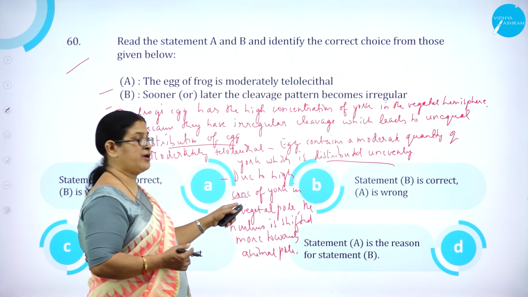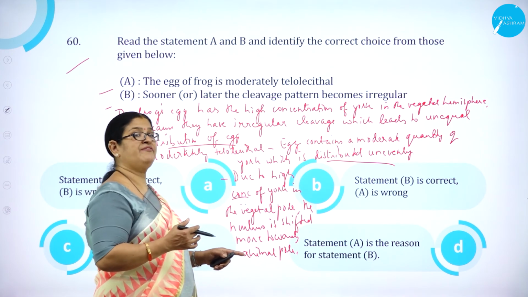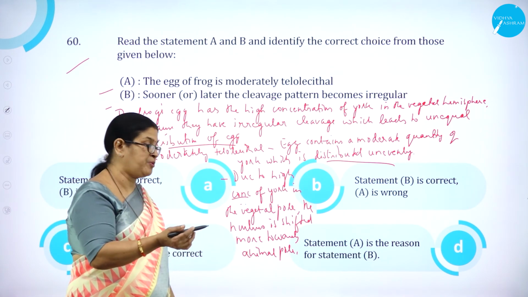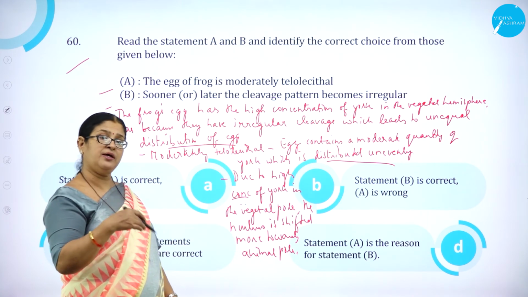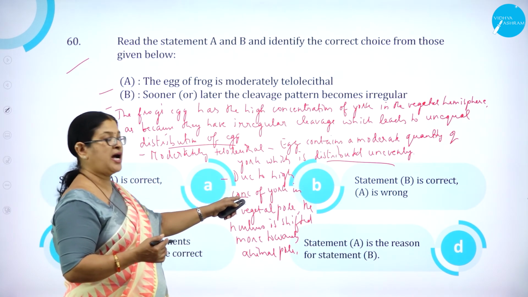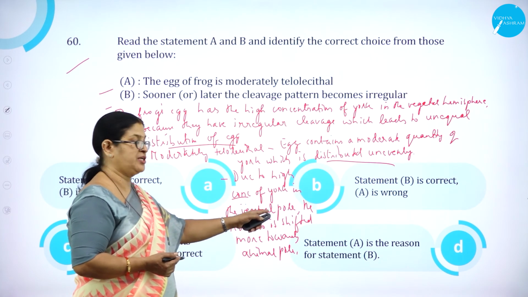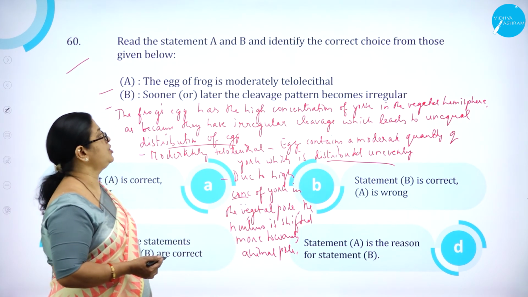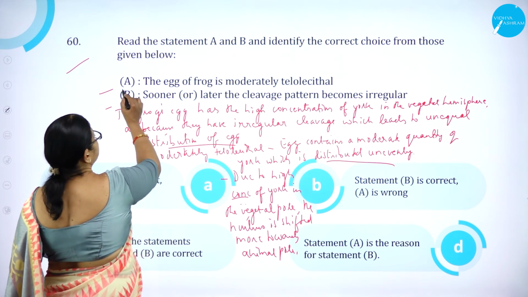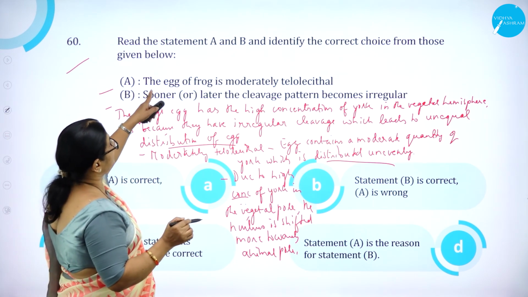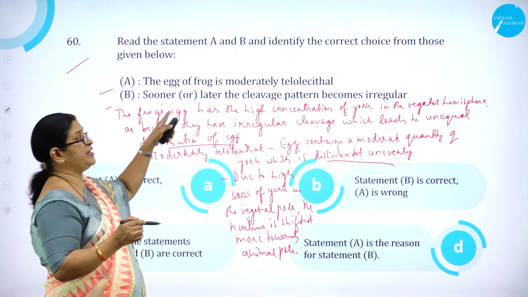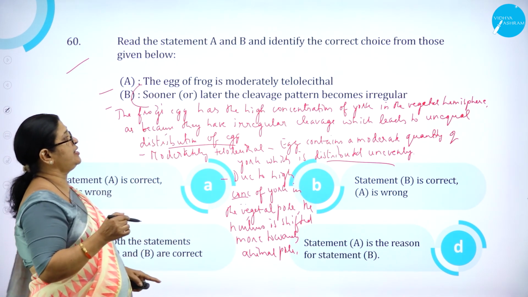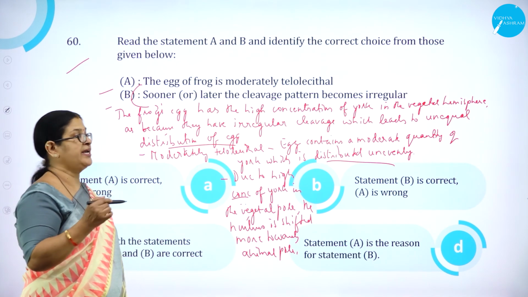So due to high concentration of yolk, uneven means what? More quantity of yolk towards the vegetal pole and less towards the animal pole. So due to high concentration of yolk in the vegetal pole, the nucleus is shifted more towards the animal pole. So we can say that statement A is the reason for B. Why? Because the egg of frog is moderately telolecithal, the cleavage pattern becomes irregular.